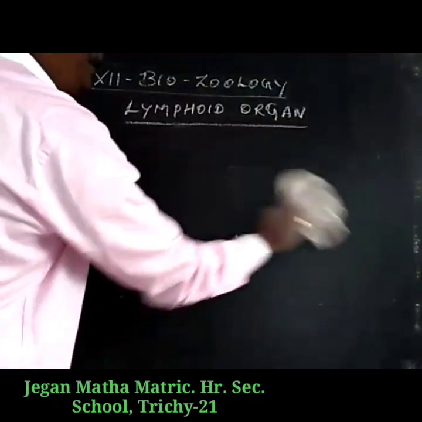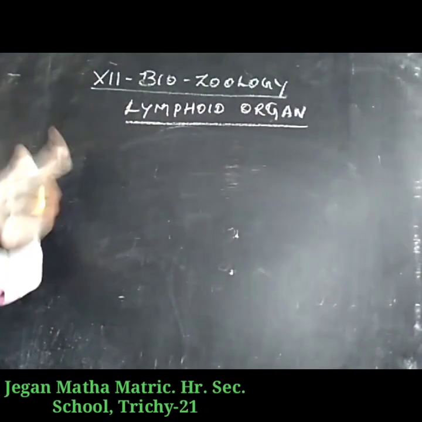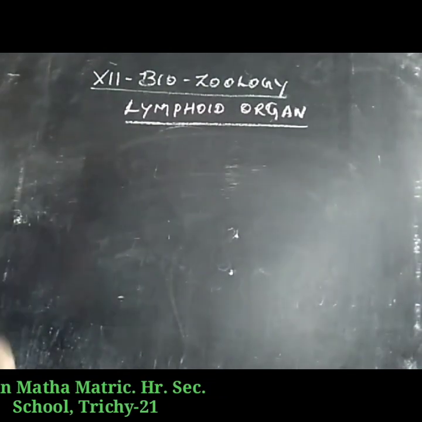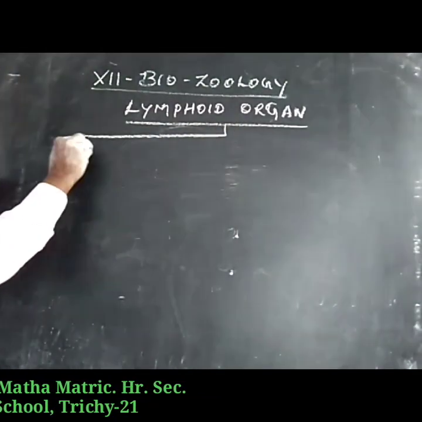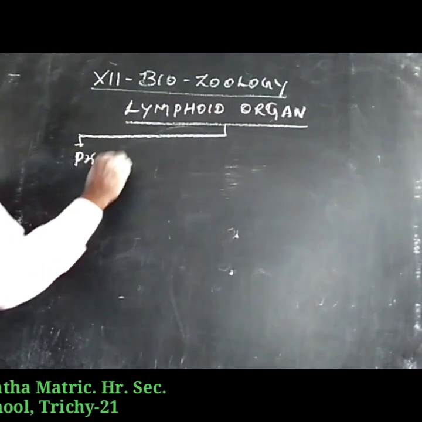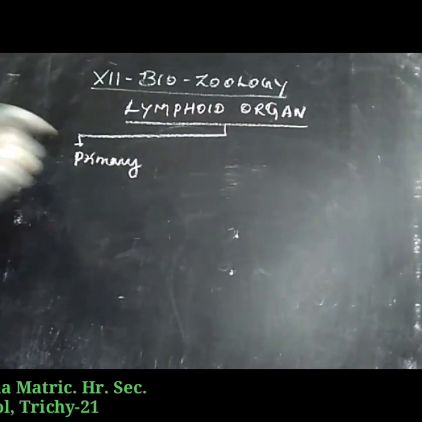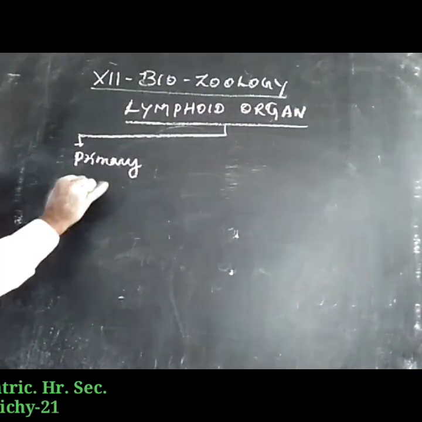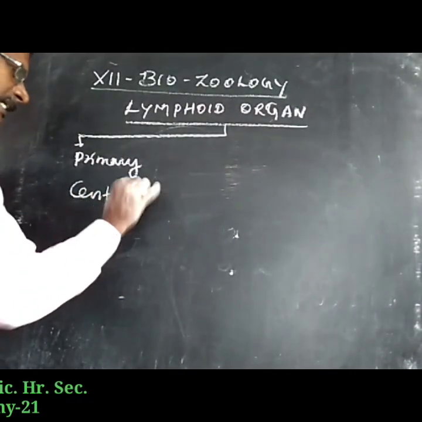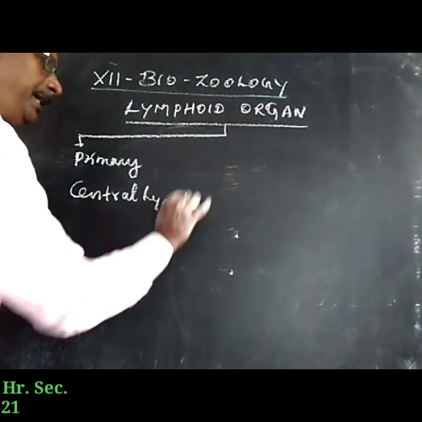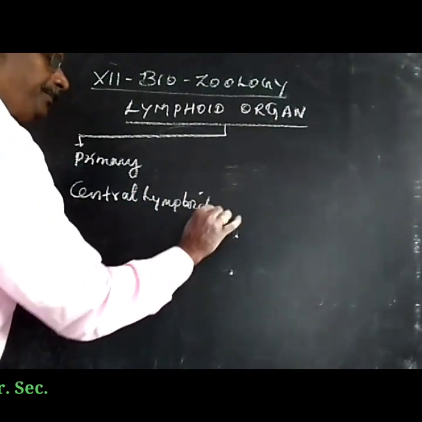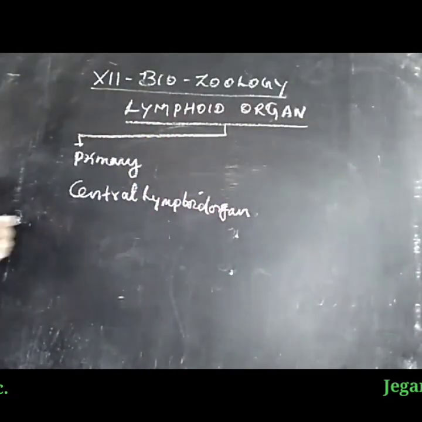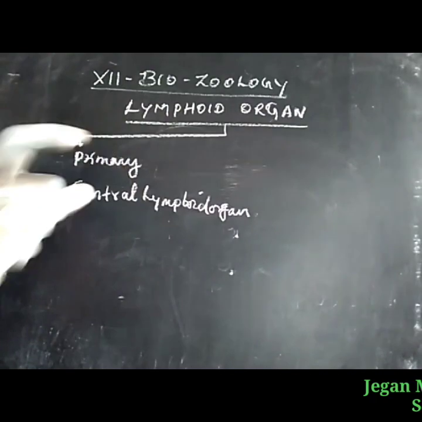Based upon the function, lymphoid organs are classified into two types.